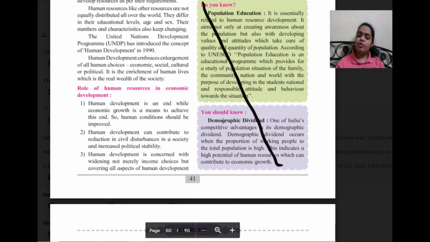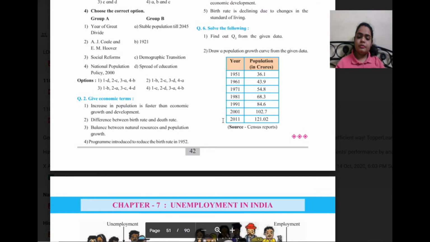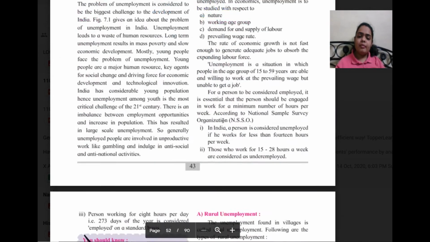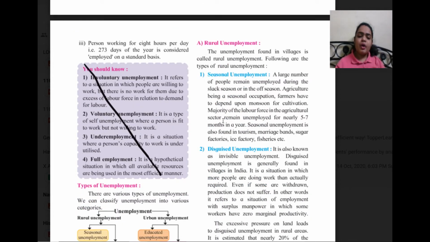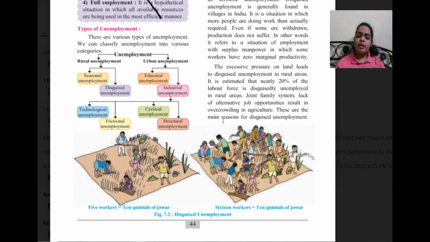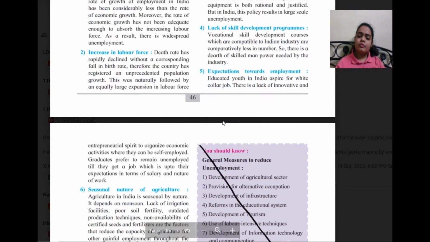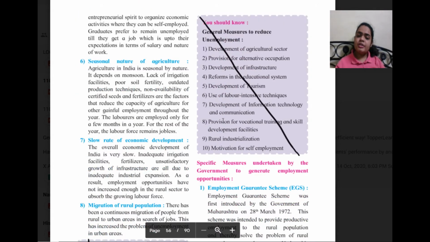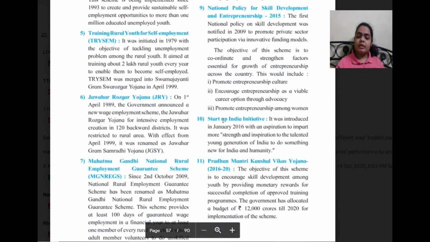Then on page 41, both the boxes have been cancelled: population education and demographic dividend. Then in chapter 7, Unemployment, on page number 44, in A part, 'You should know' involuntary unemployment, full unemployment. Till there, the entire box has been removed. Then 'You should know' general measures to reduce unemployment, even this has been removed. Here 'You should know' employment, effects of employment, economic effects and social effects. This entire concept has been deleted.